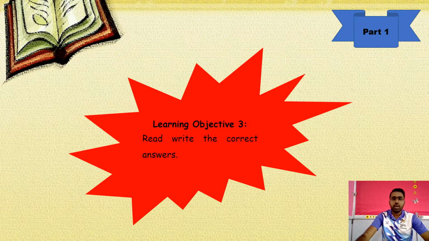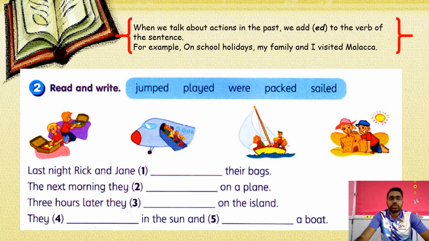Next, read and write the correct answers. I've taken this exercise from the workbook, which you don't have.